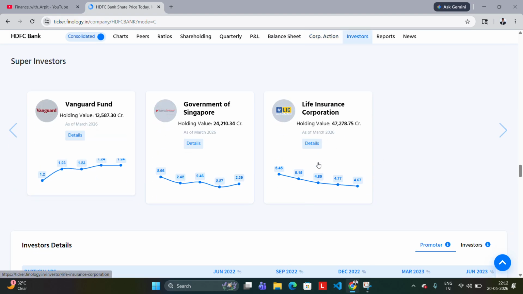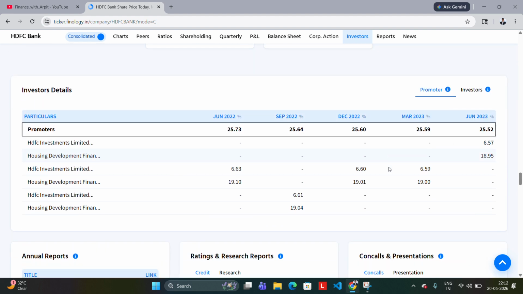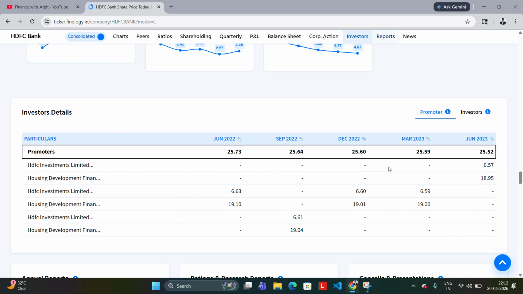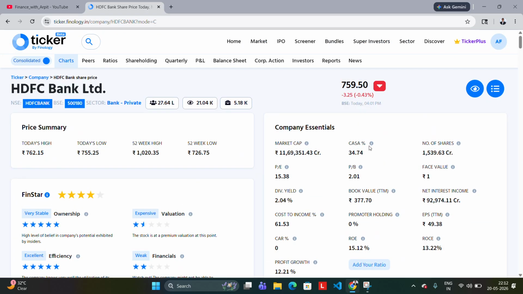Again, all the big names are holding this stock. Yeah, and let me give you once again the advice that it is not advice from my side to buy, sell, or hold any of HDFC or Reliance or any other stock. It is just for educational purposes. Invest at your own risk.